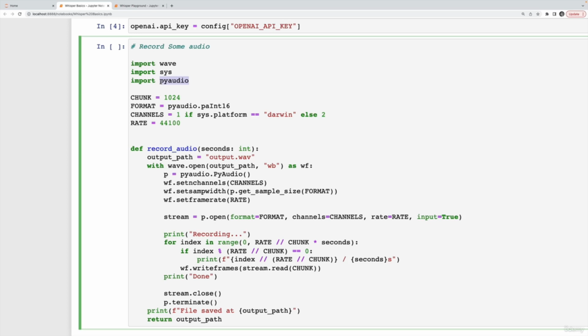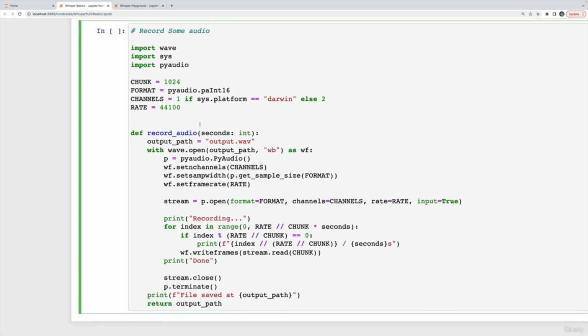You'll probably need to install Homebrew if you don't have that. There's just all sorts of errors that you might come across. So I'll have a text lecture after this video with some pointers if you do run into trouble. But remember, it is not a dependency of Whisper. This is just to get a function that will record audio and spit out a file. The only thing Whisper cares about is that we have an audio file.